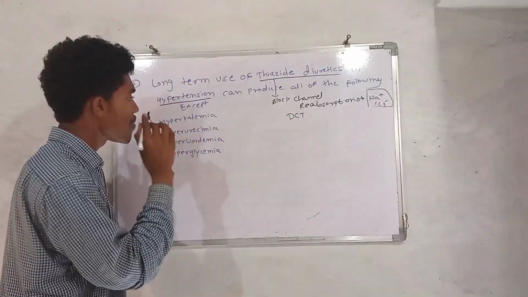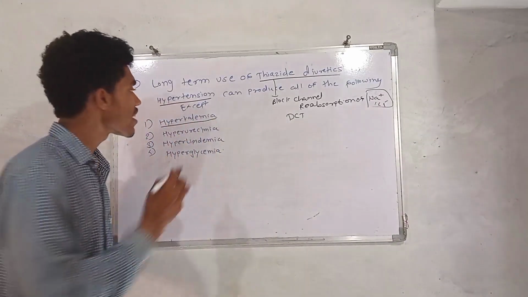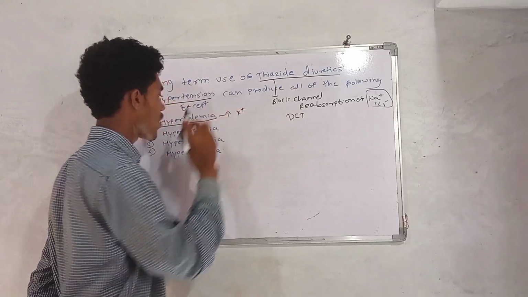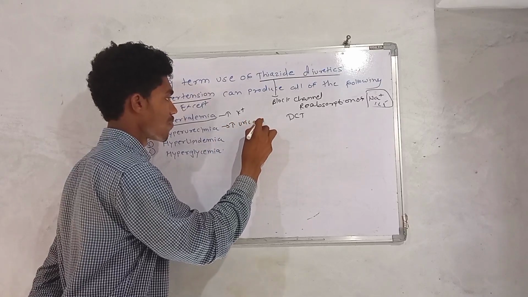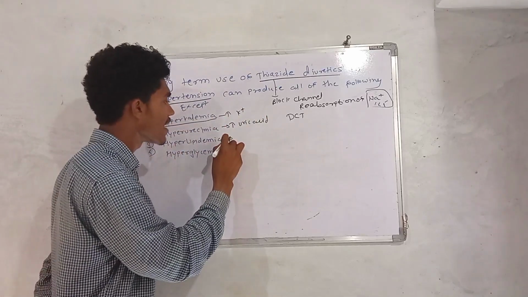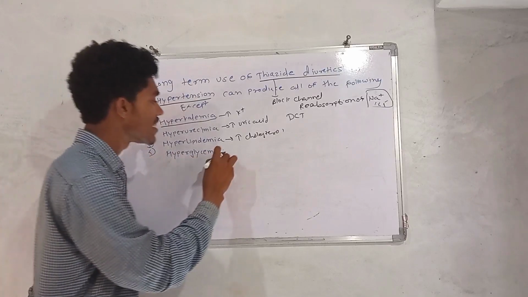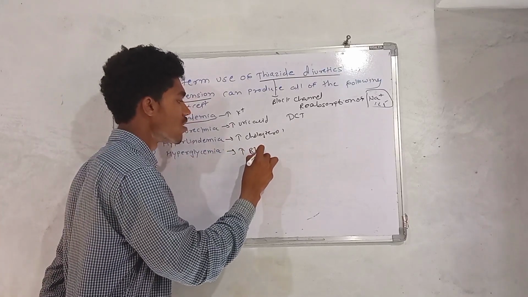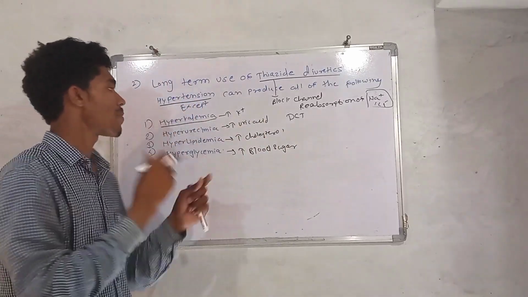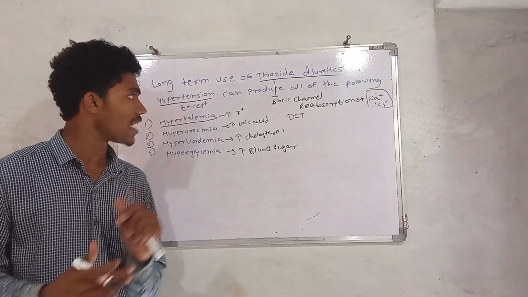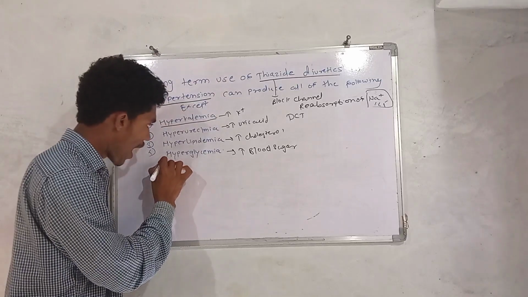Okay, let's come to the options. What is the meaning of hyperkalemia? Hyperkalemia is nothing but increased potassium level. What is hyperuricemia? Increased uric acid level. What is hyperlipidemia? Increased cholesterol level. And what is hyperglycemia? That is the increase in blood glucose, blood sugar level. Okay, those are the meanings of hyperkalemia, hyperuricemia, hyperlipidemia and hyperglycemia. So what happens due to thiazide diuretics? See, let's start from hyperglycemia.